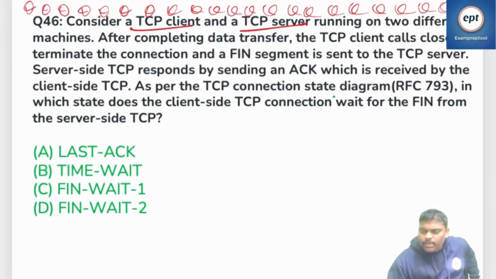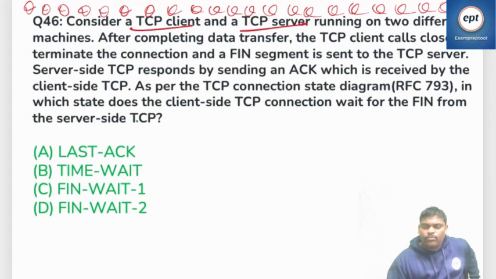As per the TCP connection state diagram in RFC 793, in which state does the client side TCP connection wait for the FIN from the server side TCP?